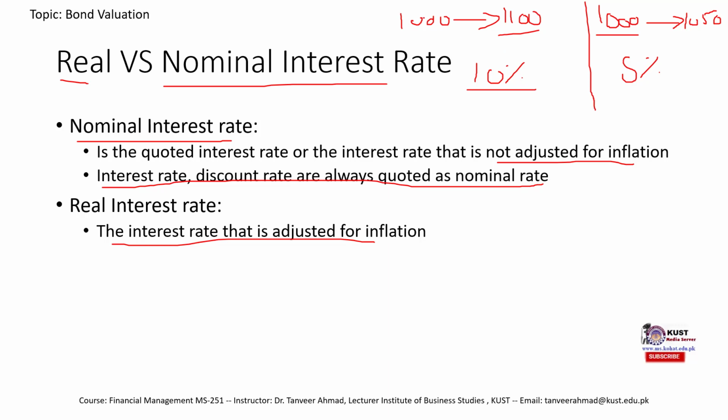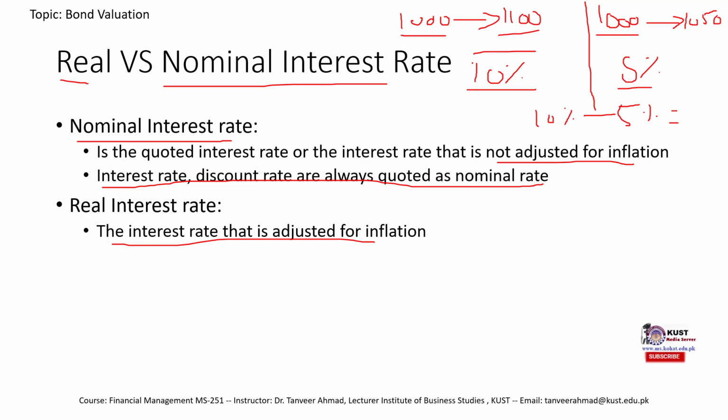So although during this time period your investment rose to 1100 rupees, you earned 10%, there was also an increase in the prices of commodities. So in real sense, you didn't earn 10%, you earned approximately 10 minus 5%.